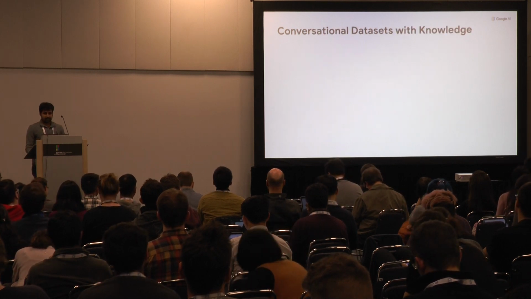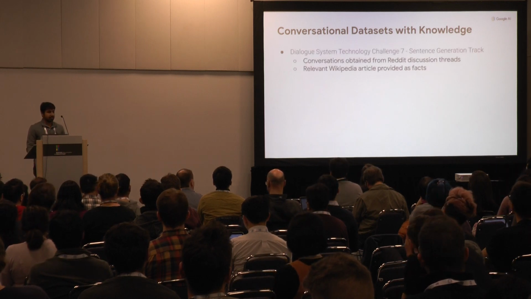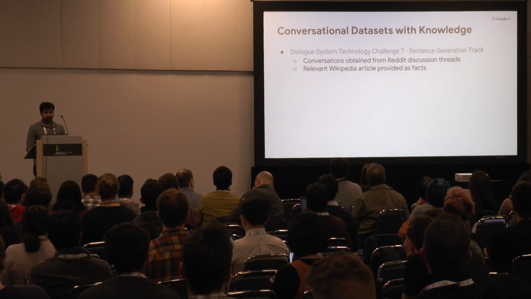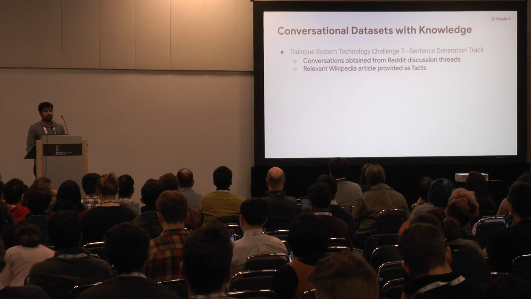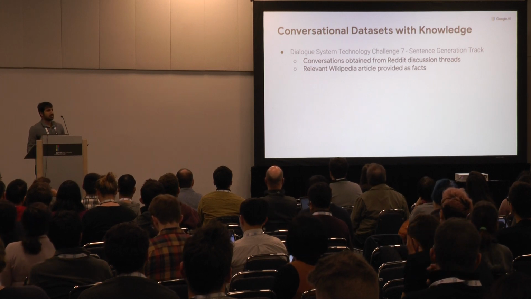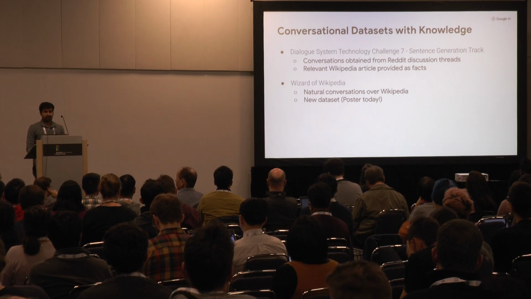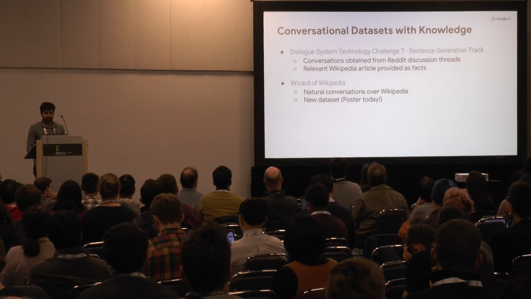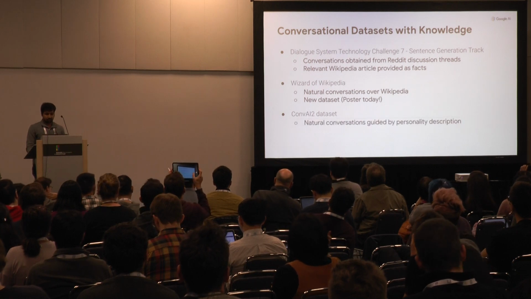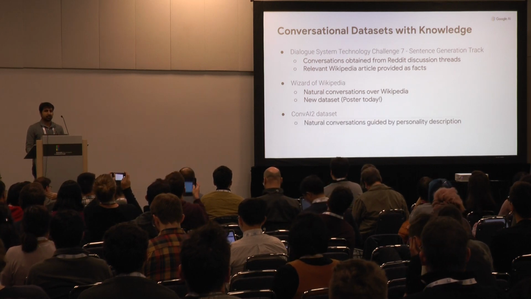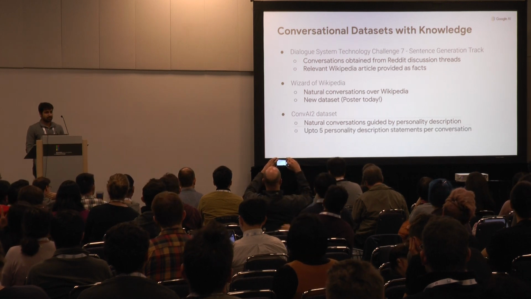So let's look at the data sets which are available for this task. The first one is DSTC7. This consists of conversations obtained through Reddit threads, and the entire Wikipedia article associated with the conversation is the external knowledge. We also have Wizard of Wikipedia, which is a fairly new data set, and they have a poster today. On the other hand, we have the ConvAI2 data, which consists of natural conversations between two humans guided by their personality description.